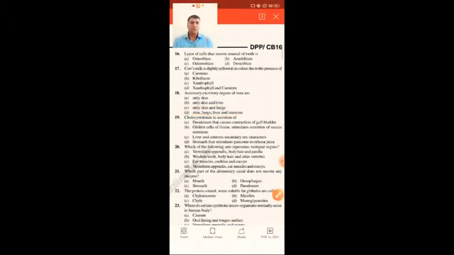Now cholecystokinin is the secretion of... So cholecystokinin is a digestive hormone produced in the duodenum, which also stimulates the contraction of the gallbladder and helps control hunger in the body.